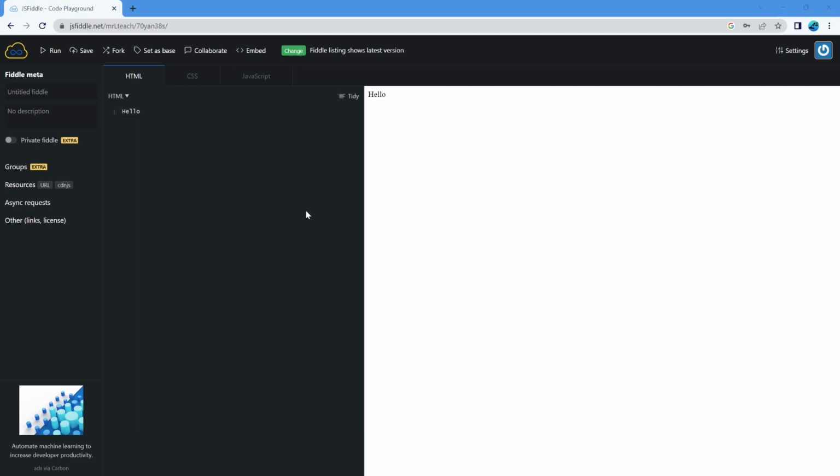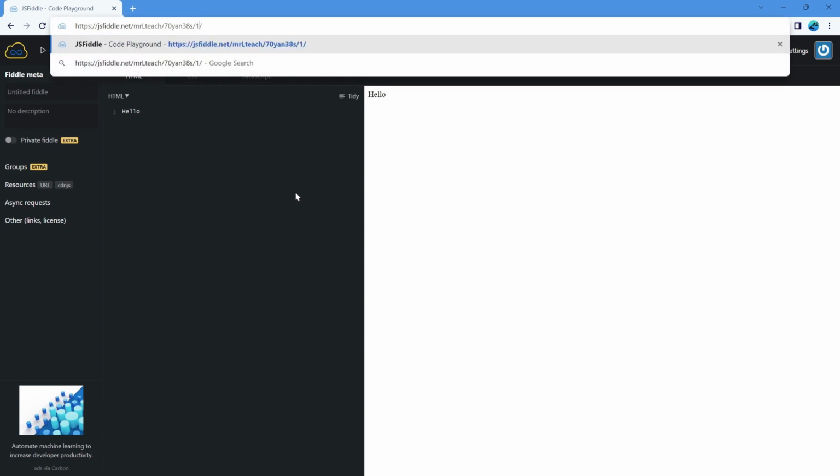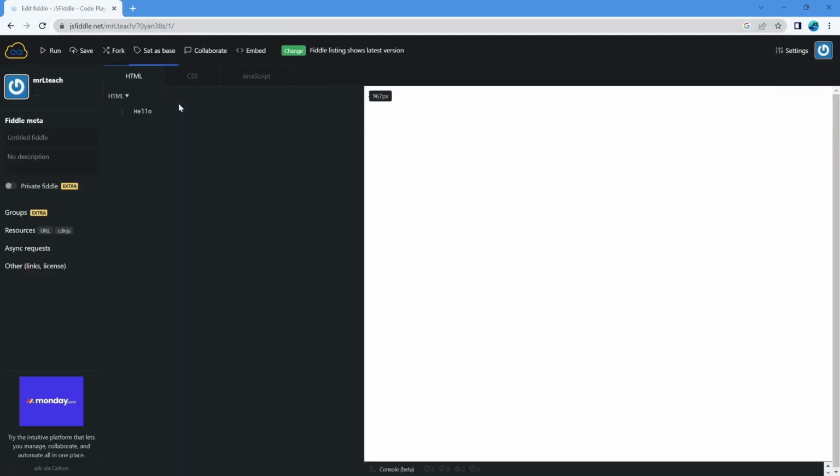Now I just want to explain quickly how the saving system works in JSFiddle. So every time I make a change or even just hit save, you'll probably notice that the number on the end here, it might be hard to see, but it goes from 1 to 2 to 3 to 4, etc. This is because JSFiddle uses something called version control, which means that every single time you save it, all your previous copies are saved as well. So if you decide that, oh no, I completely messed up what I'm doing, I want to go back to version 1 instead of version 2, I can just put that in the bar here